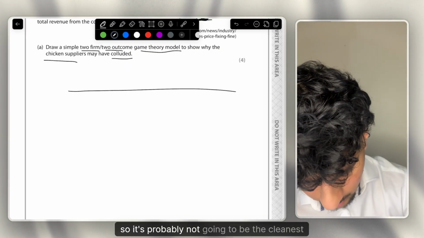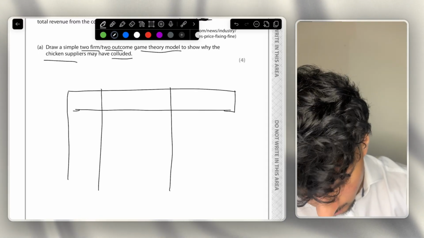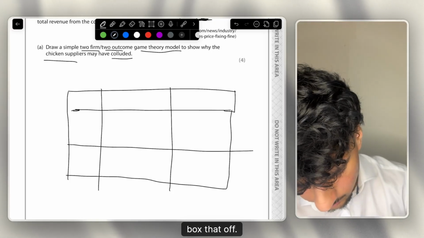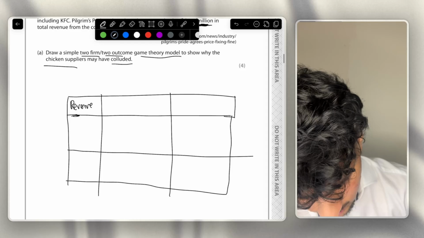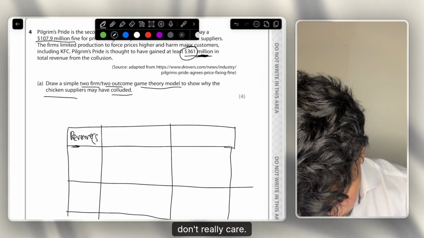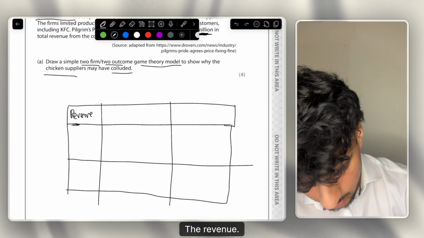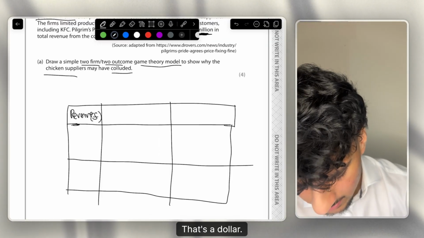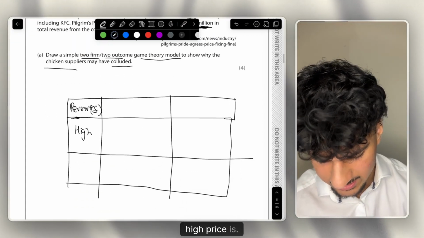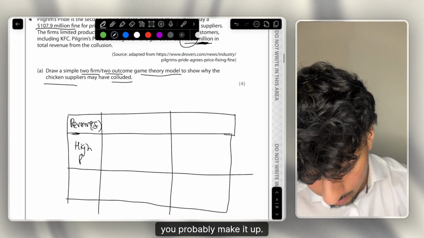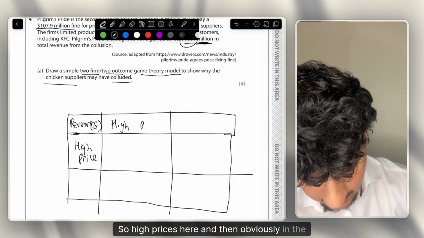Okay, so it's probably not going to be the cleanest diagram, but it should do the job. Box that off. Anything like that will do. Of course, in this we will have revenue, which is in dollars, so let's pretend that's $1. Then we have high price, and the question has not given us any indication of what high price is. You probably just make it up, and it's not going to be needed for the marks. So high price is here, and then obviously in the other columns, low price.